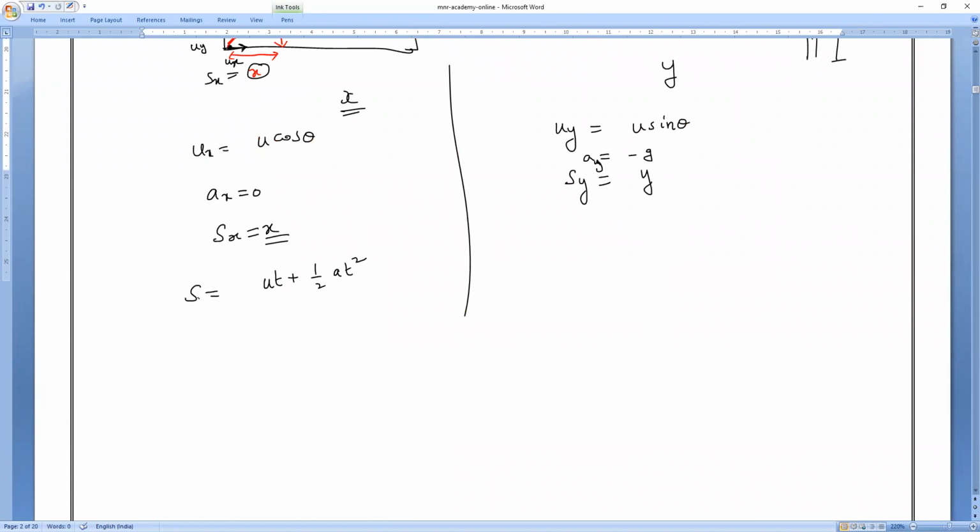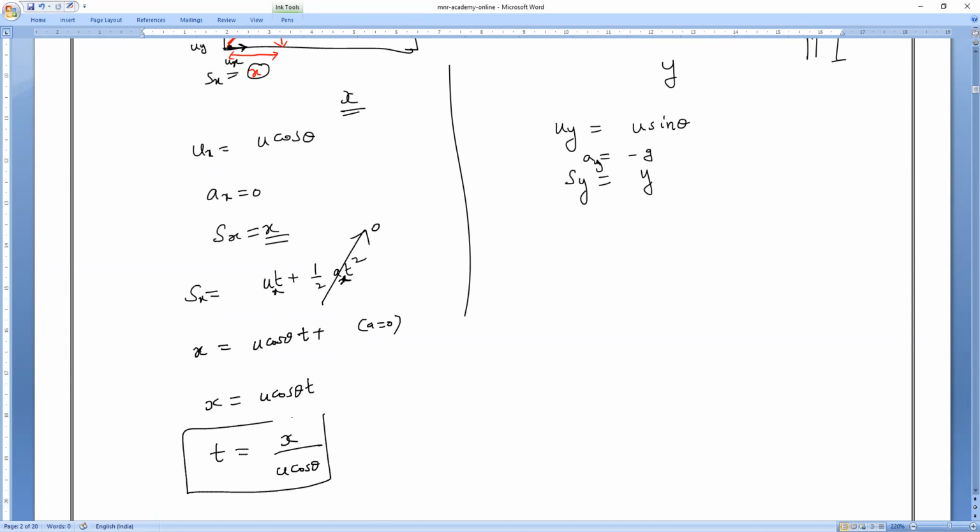So s means Sx, ux, ax. Sx is x. And u means initial velocity, ux means u cos theta. Plus the whole term half a t square will become zero, because acceleration is zero. So x is equal to u cos theta t. And from this, t is equal to x by u cos theta.